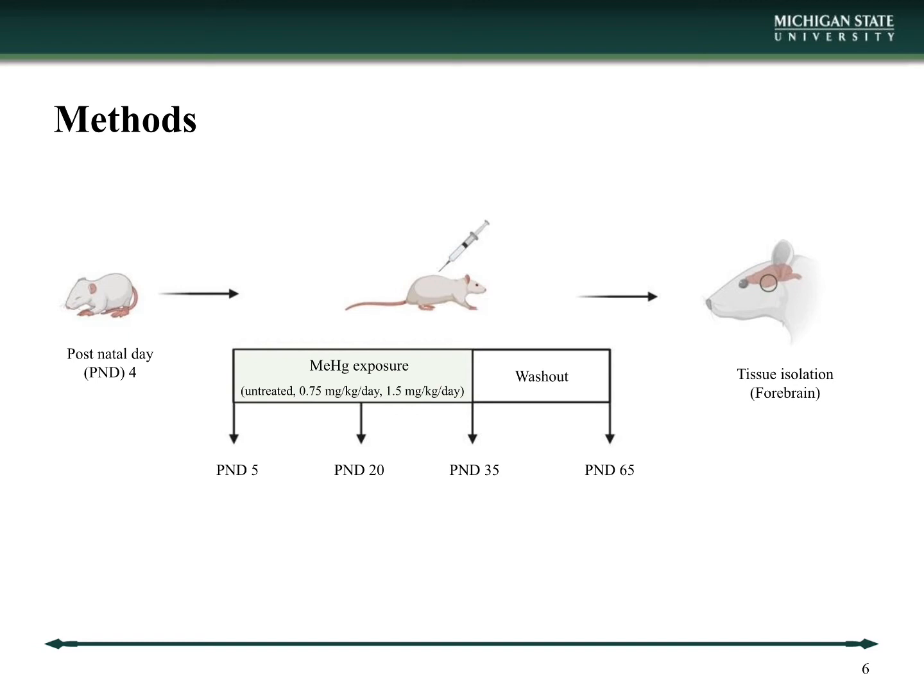The rats in the washout period group were left untreated to see whether the effects of methyl mercury exposure were reversible. The animals were weighed daily for dosage calculations, and at postnatal day 20, 35, or 65, the rats were euthanized and the isolation of the forebrain was performed immediately after. The tissue was preserved by bathing it in liquid nitrogen immediately after excision, and then it was stored at minus 80 degrees Celsius until further use.